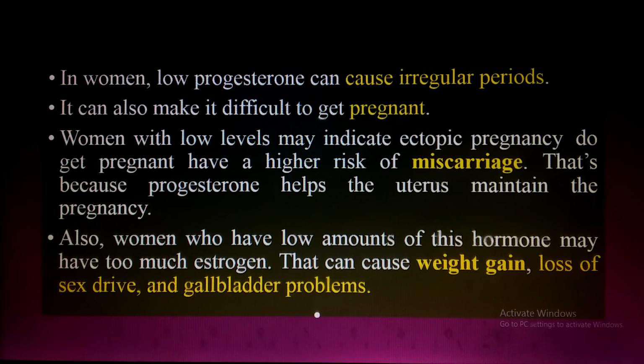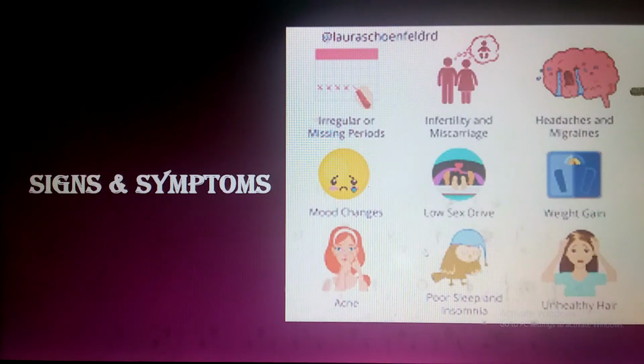As I have discussed, progesterone is especially responsible for the luteal phase, meaning it prepares the uterus for the implantation of the embryo. Also, women who have a low amount of this hormone may have too much estrogen. That can cause weight gain, loss of sex drive and gallbladder problems.